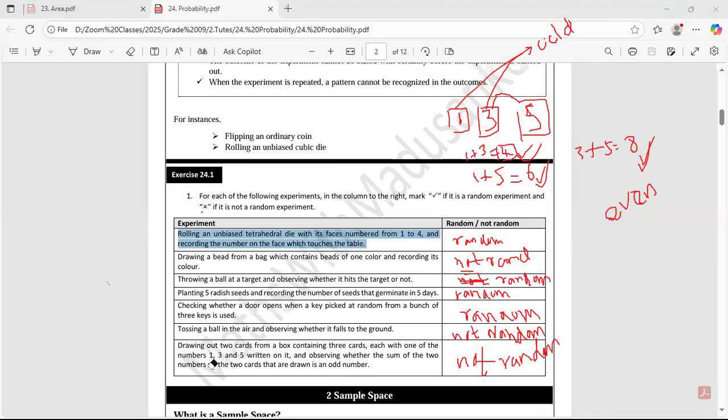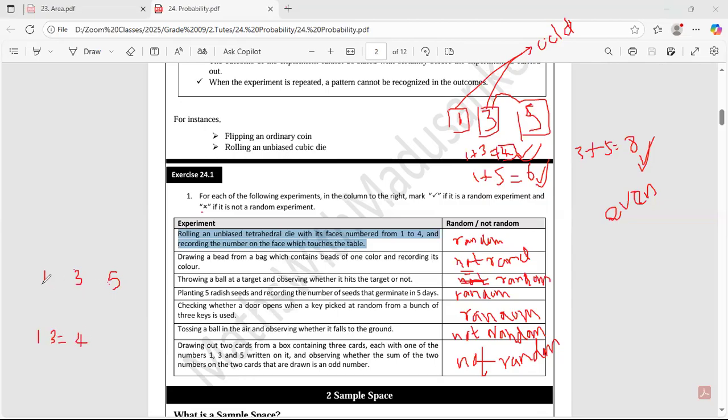So you already know what the outcomes of this are. For the last one, inside the bag there are 3 cards numbering 1, 3, and 5, and you are going to draw 2 cards out of these. If you draw randomly 1 and 3, the summation will be 4.